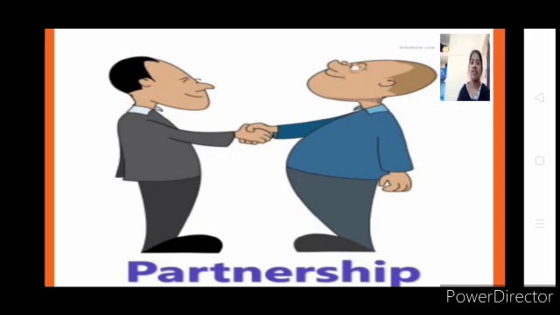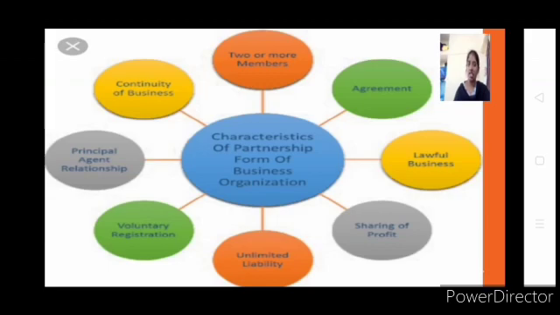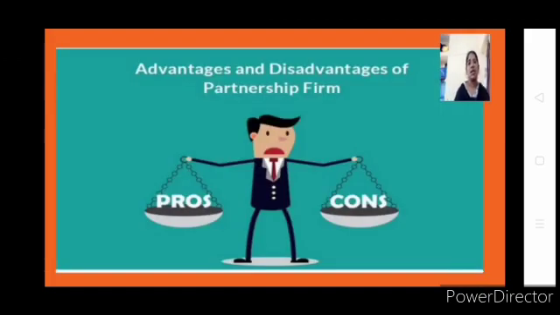In last class, we started with partnership, a form of business ownership, right? There we saw the meaning of partnership. Along with that, we studied the different features of partnership. I told you that if you study the features, you will understand the nature of partnership, or what it is. Okay. Now, we'll start with knowing the merits and demerits of the partnership form of business organization.